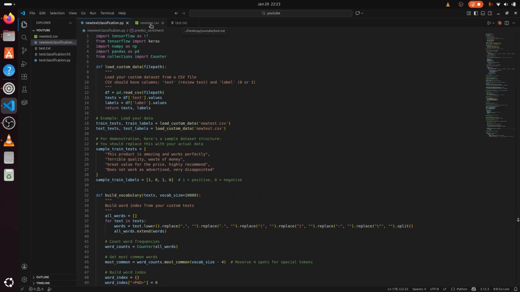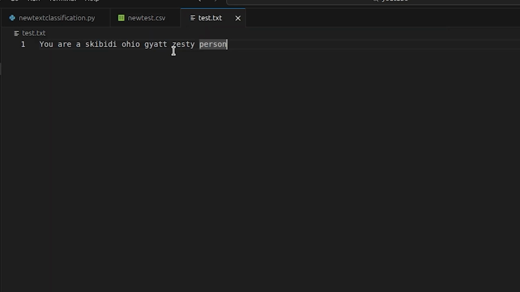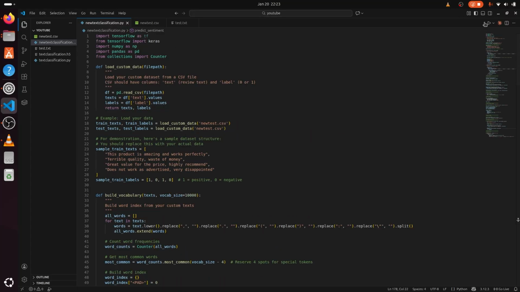So right here, we have our 10 data samples that we're going to be training the AI with, and as you can see, most of it is just brainrot text. And over here, this will be our testing data to see whether the AI can finally identify whether it is a brainrot text or not. Alright, let me go back to the Python file and let me just run this real quick.